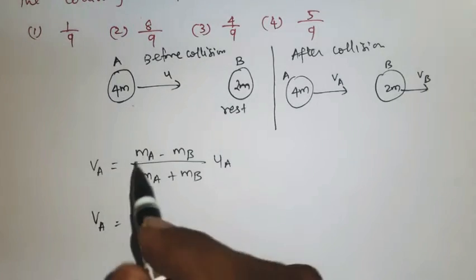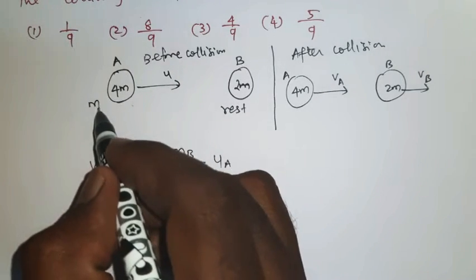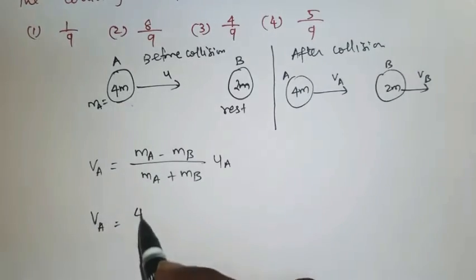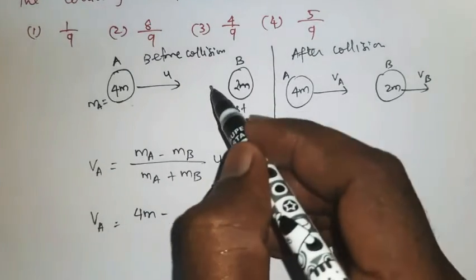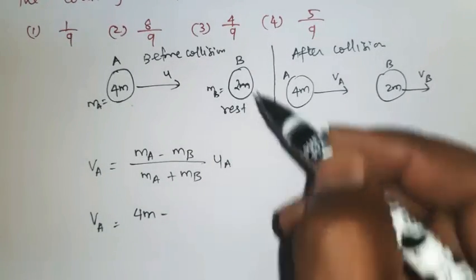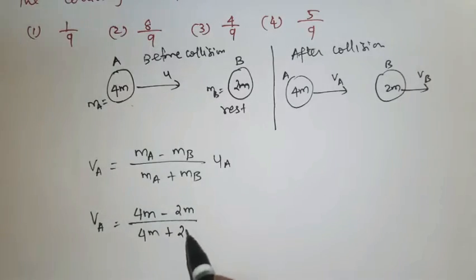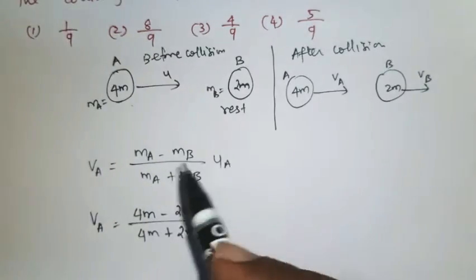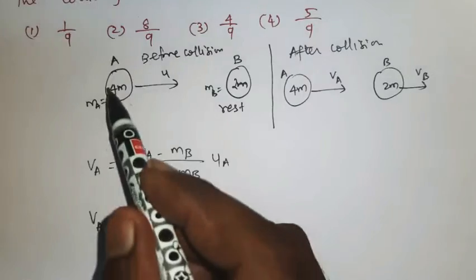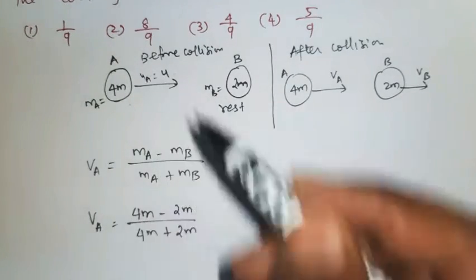The mass of body A is 4m, minus mb, the mass of body B is 2m, divided by ma value 4m plus mb value 2m, into ua, that is the initial velocity of body A, that is u.